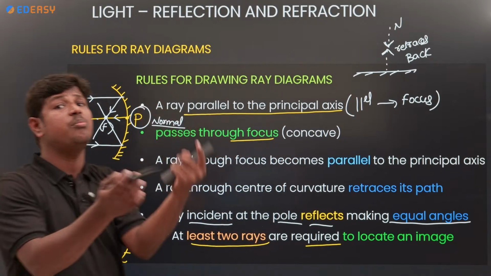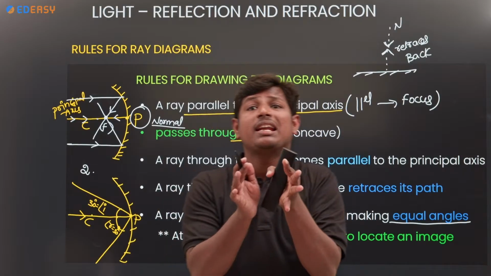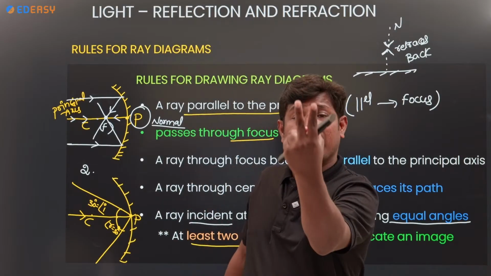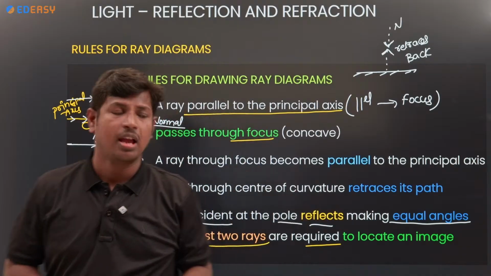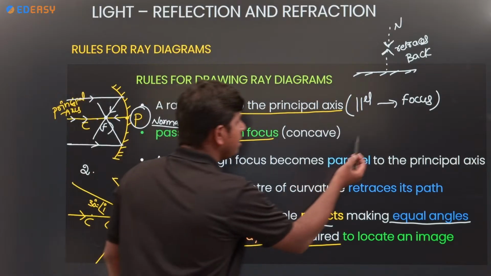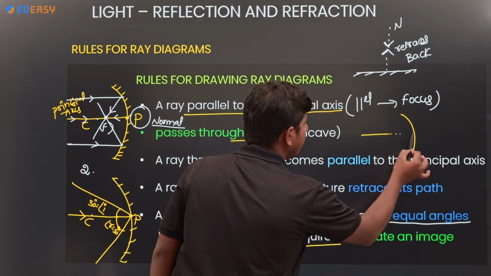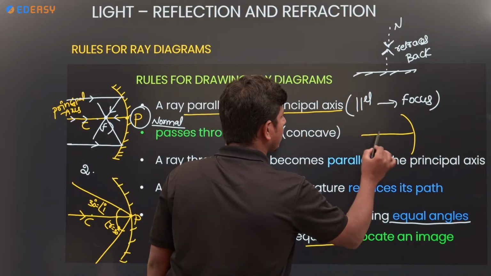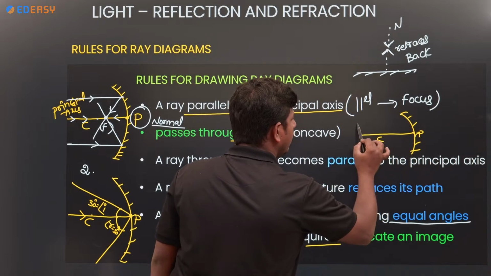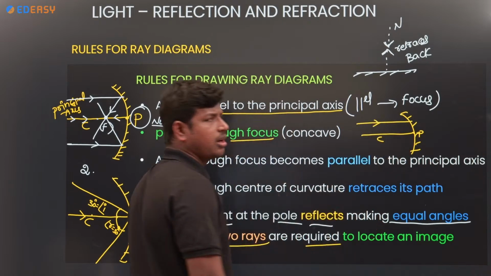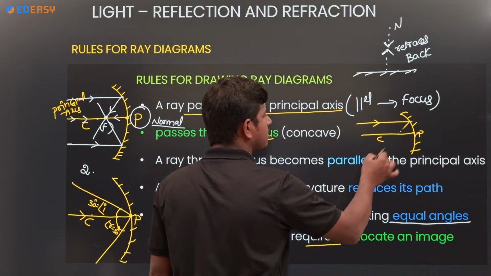Next, to form that image, how many light rays are required? At least 2 rays are required. The image cannot form with one light ray. I will explain again. See here how it is not possible. I am taking a principal axis and the pole. One light ray I have taken, where it strikes, it passes like that.